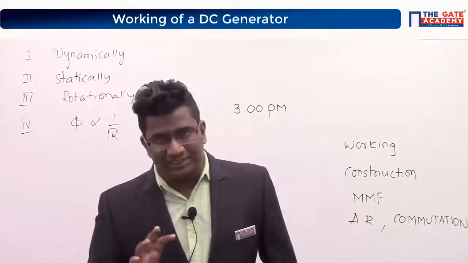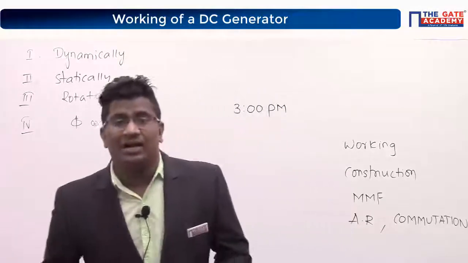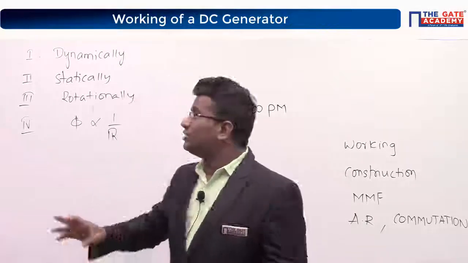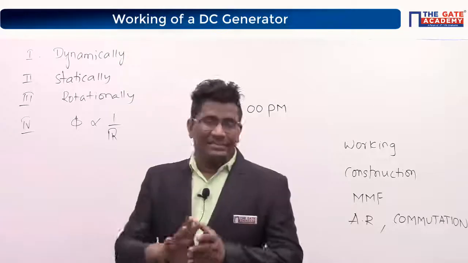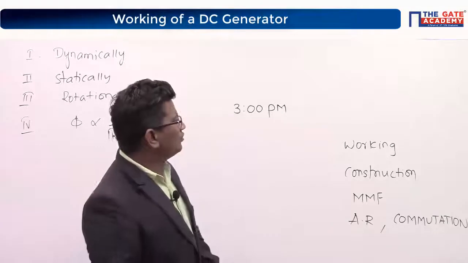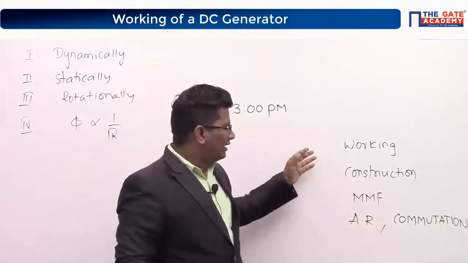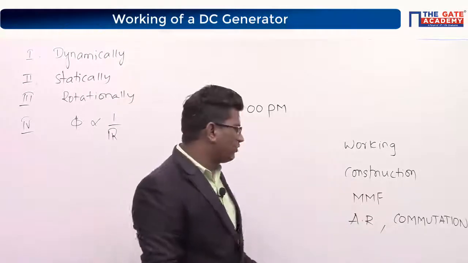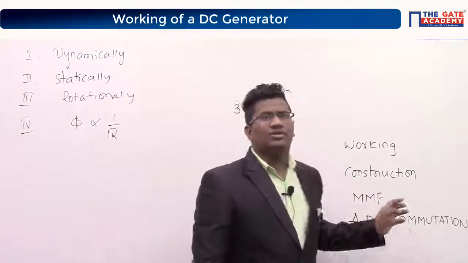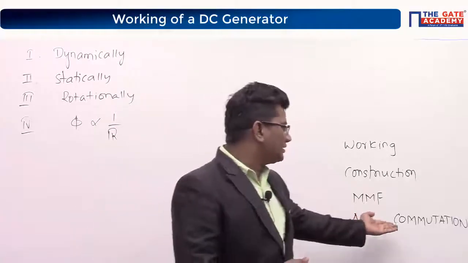With all these basics covered in the last lecture, today we are going to start our actual machines, that is DC machines. In DC machines, first I would like to start with the DC generator. Today I am going to complete the DC generator working, construction, shape of MMF, how the armature MMF is produced, armature reaction in short, and commutation. If time permits I will complete these.